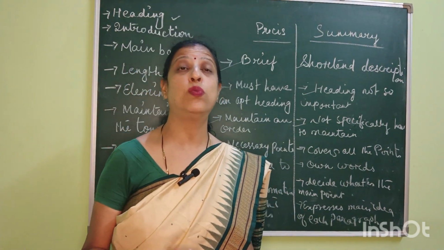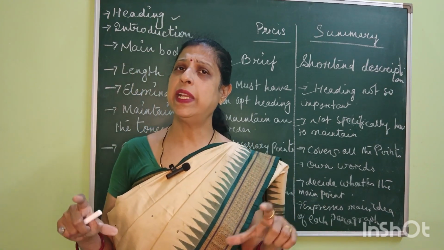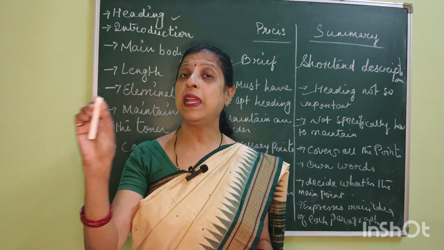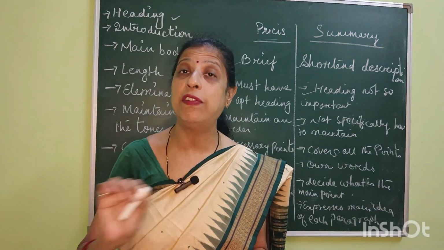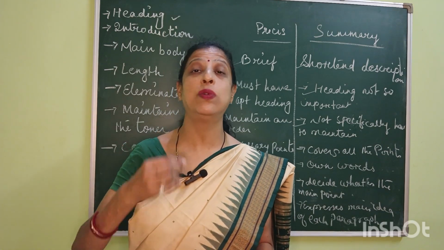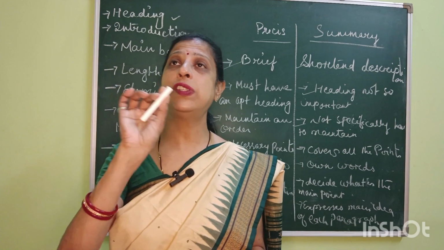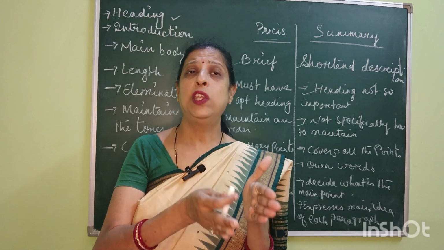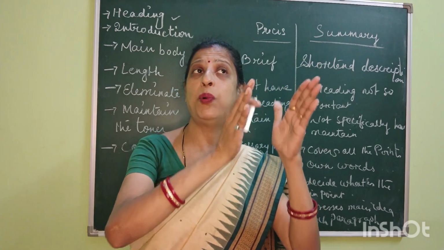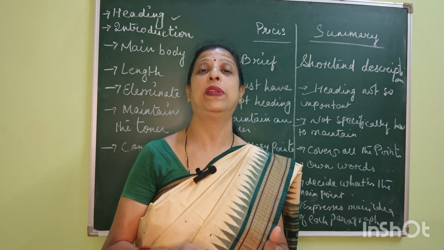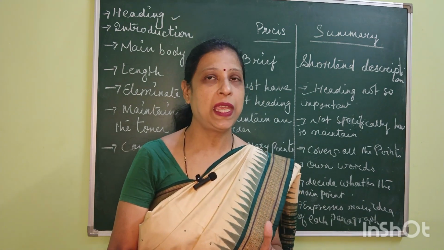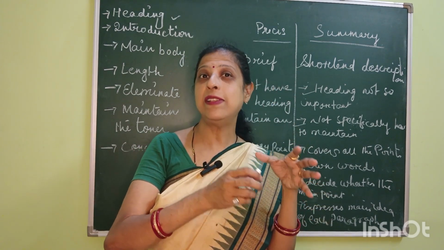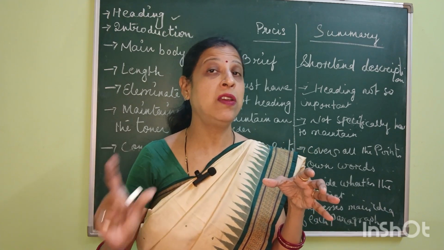Necessary points in the sense is, children, when you read the composition, your first duty is to take a pencil and underline the important points that you need to cover in your precis writing. Okay, you need to add them in your precis writing. So first you will have to underline the important points. On a rough side, write down the important points that you are going to cover in your composition. After writing the points, just read through whether those points are necessary for you to add or not.